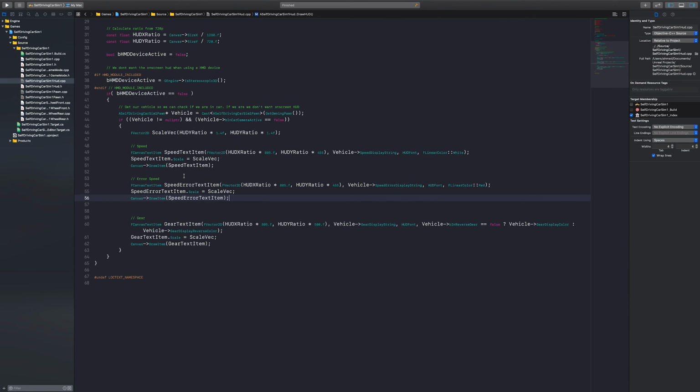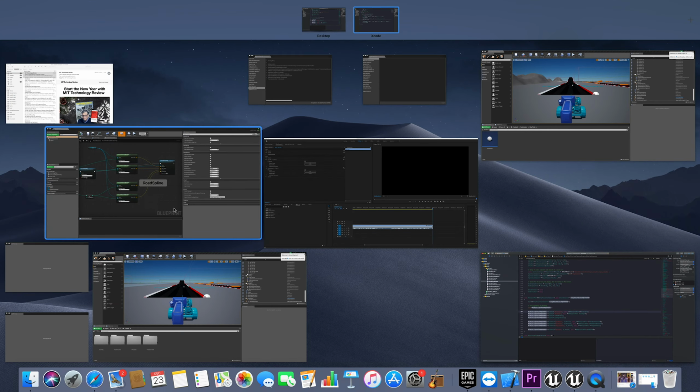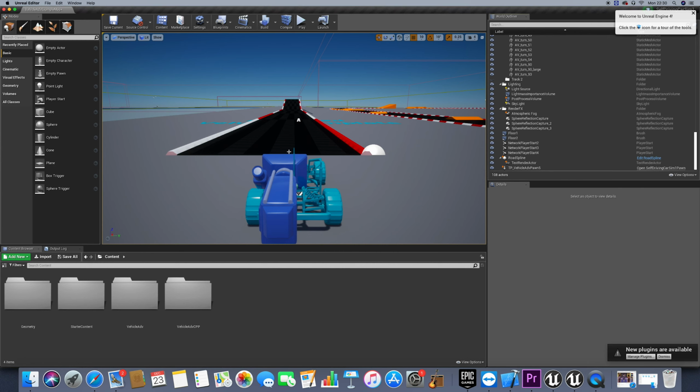So if we move back to our game editor, I need now to compile the C++ code.